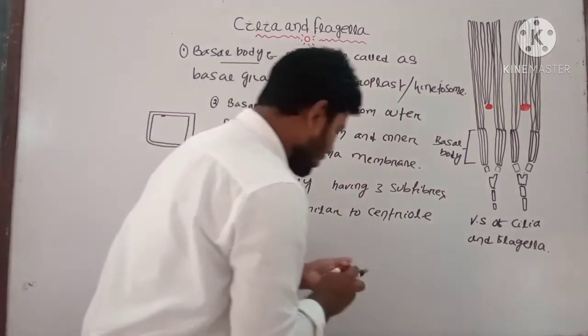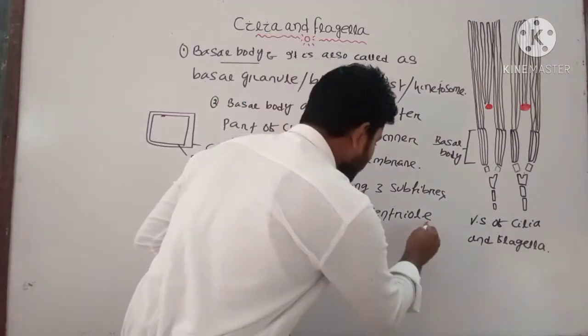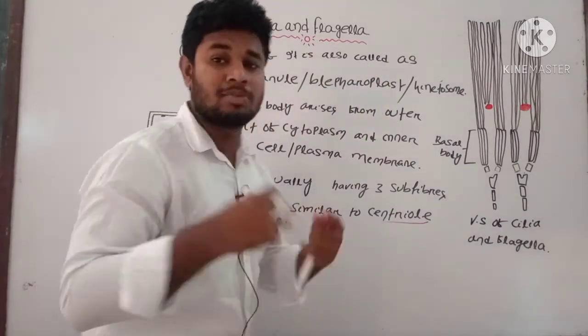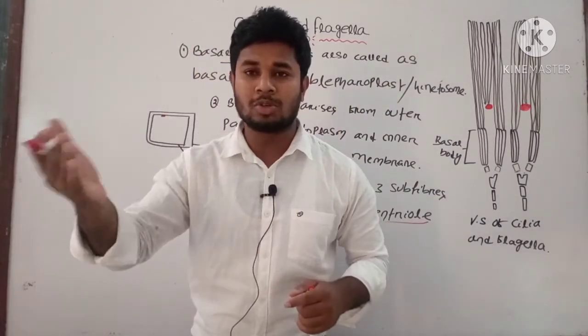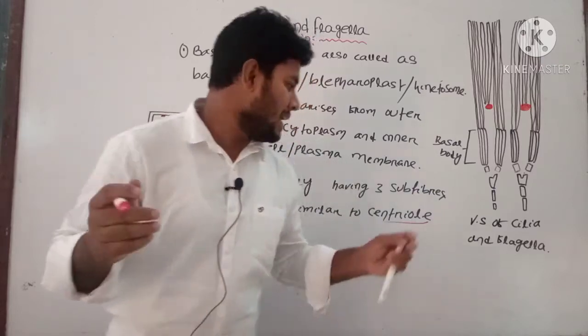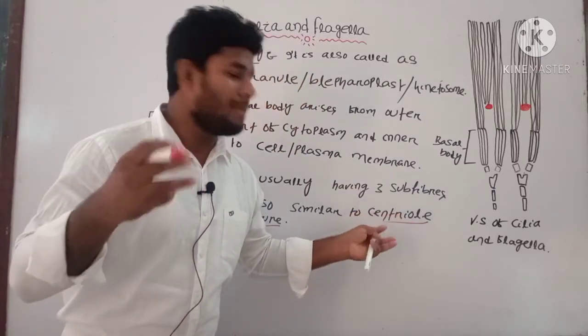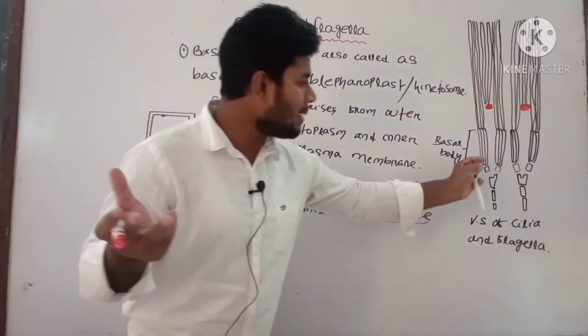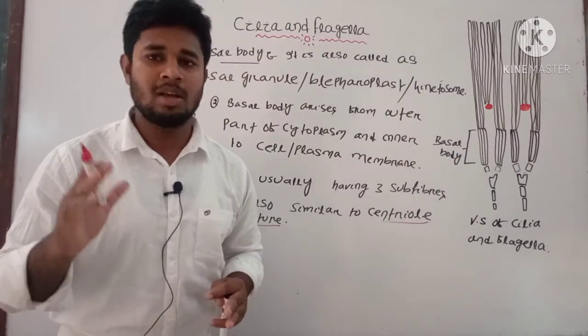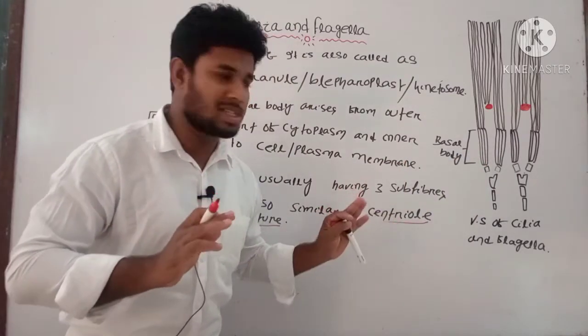The centriole mainly helps in the cell division process, in the separation of the chromosomes and DNA. The centriole also has a three subfiber structure, and the basal body also has three subfiber structures. Later we will discuss the centriole.